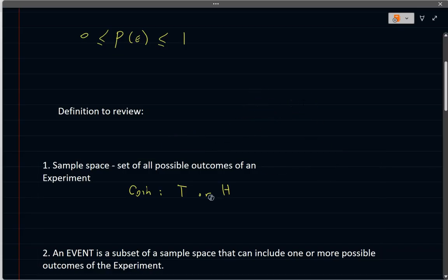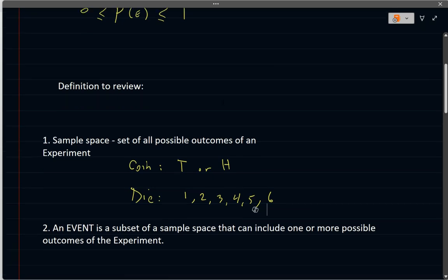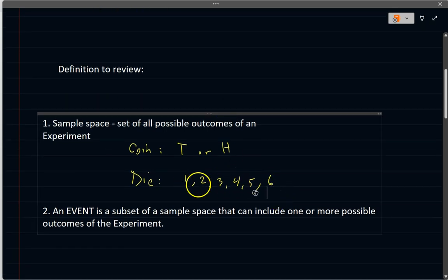If you're rolling a die, what do you have? There are 6 possible outcomes. So 1, 2, 3, 4, 5, 6. Let's suppose it's a 6-sided die, by the way. Okay, when we do that, that's what you will get. These numbers are the total sample space.